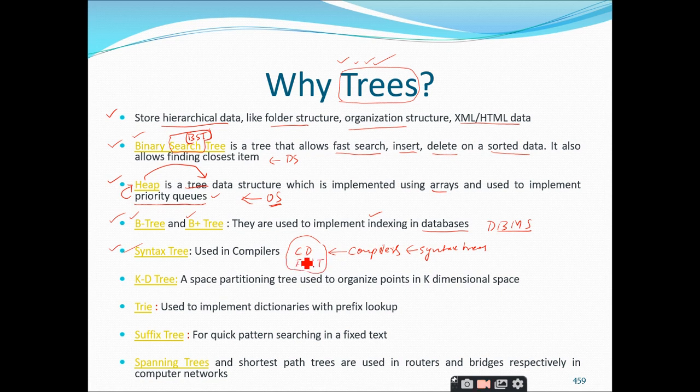So in the subjects compiler design and FLAT, you will come across these syntax trees. It is also a very important core subject for CSE students, right. Why is this important? OS is a very important subject from the GATE point of view. DBMS you will have in GATE, and CD and FLAT you will have in GATE.